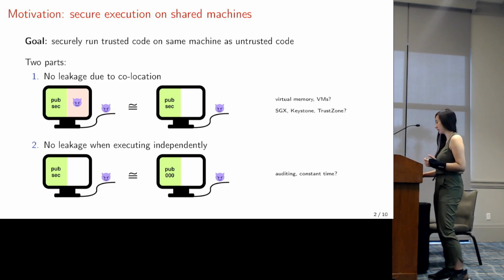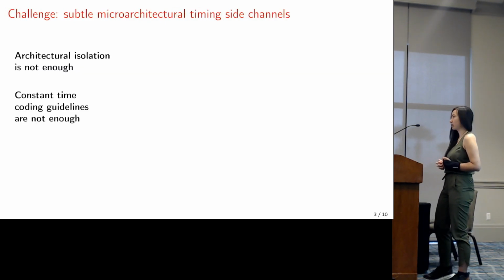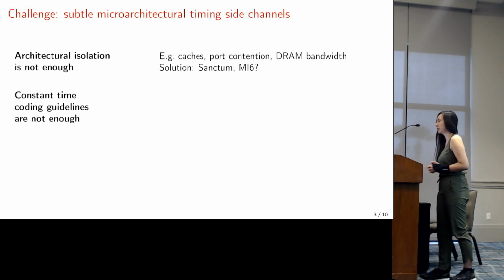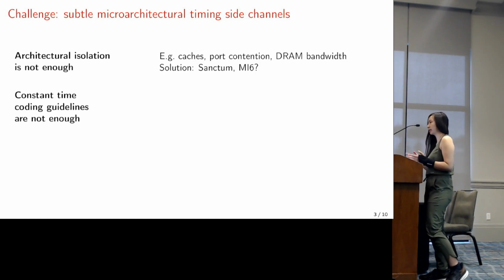As we heard from previous talks, the isolation and constant time guarantees that can be enforced by commodity hardware are simply too weak. And subtle microarchitectural timing side channels have extracted secrets from co-located processes, enclaves, and code that is deemed constant time. For performance, we share microarchitectural resources, but when we share finite resources, this ultimately leads to interference and a wide attack surface.